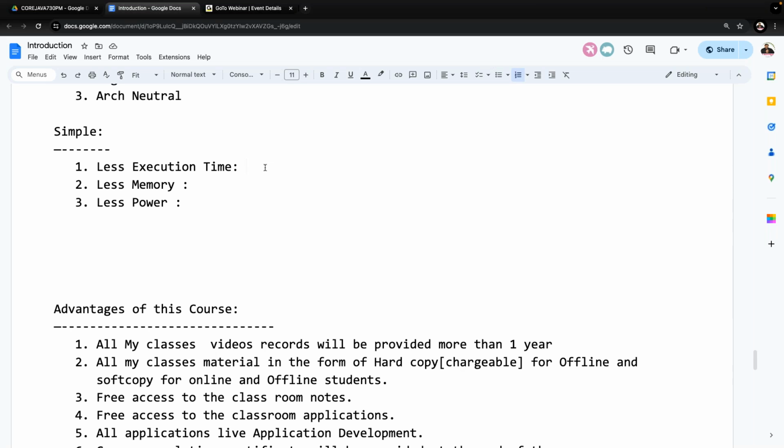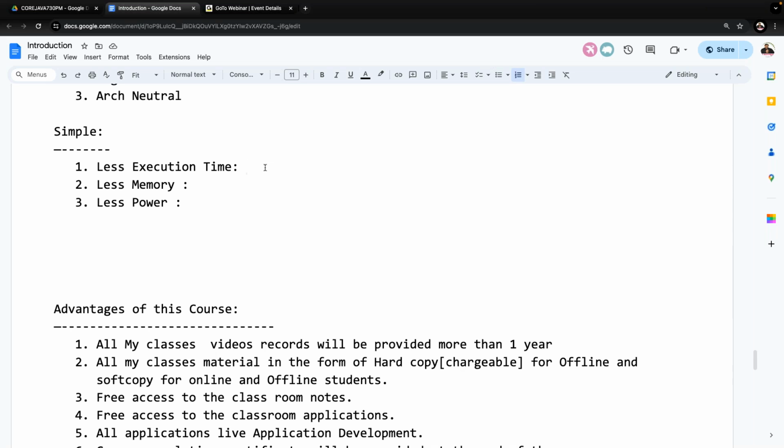If executing the software program takes a lot of time, automatically channel switching takes a lot of time. When it takes a lot of time, I'm not getting my required service. Whatever service I'm expecting as an end user, I'm not getting it, and I'm disappointed with that.